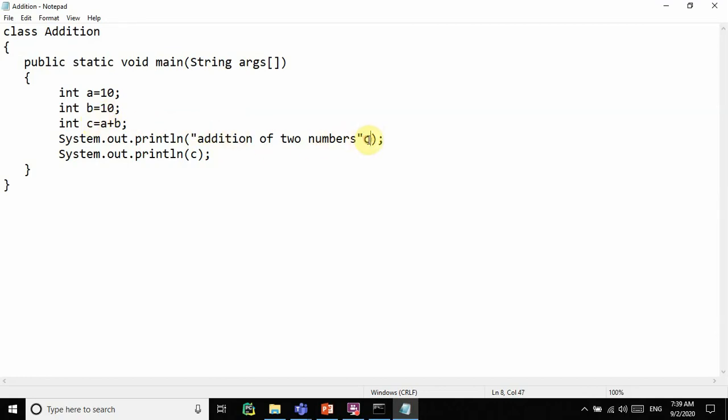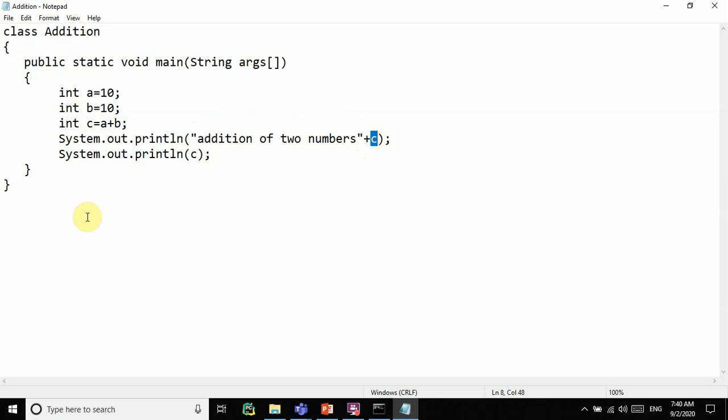That's why I'm using plus. In general plus is an arithmetic operator, but here it is a concatenation operator. Addition of two numbers is a string, and in the same way C is also treated as a string.